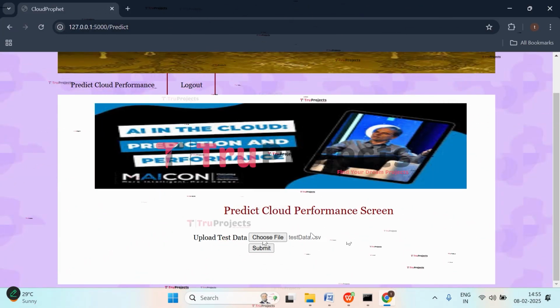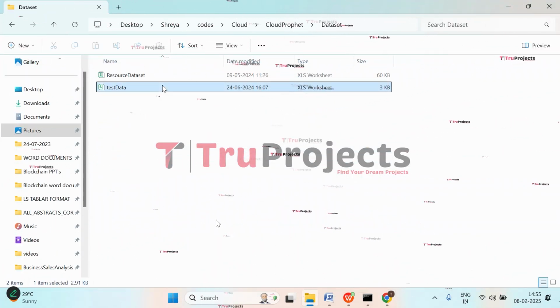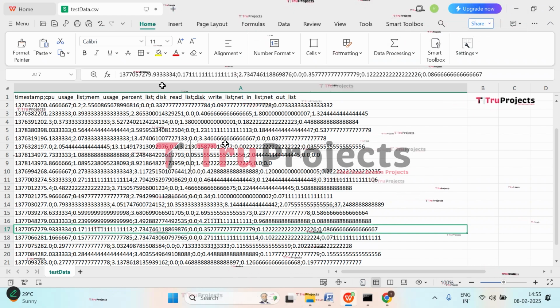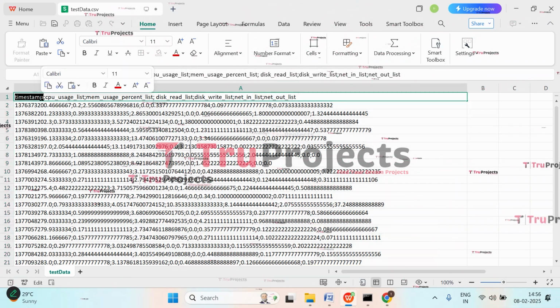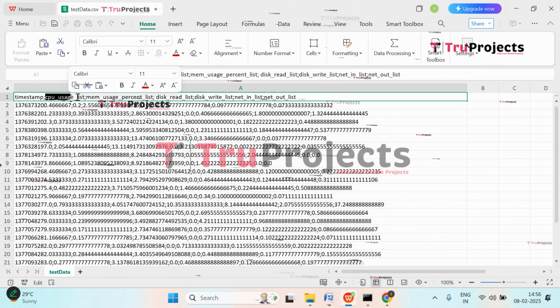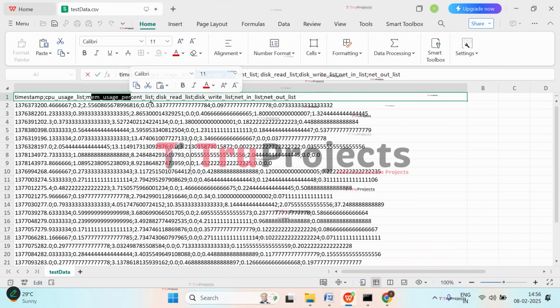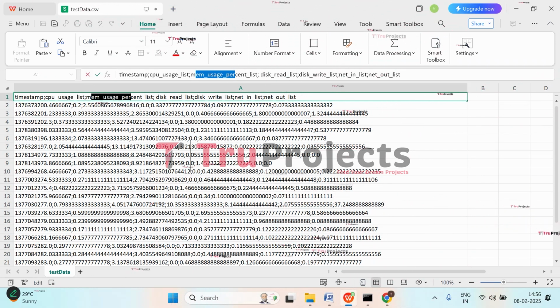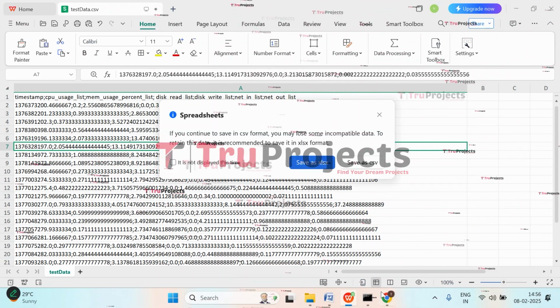Before submitting, let's see what we have in the test data file. So open the dataset, open the test data. So this is the data. These are the different test cases that we will be uploading now. So here we have attributes such as timestamp, CPU usage, memory usage percent. Like that, we have multiple attributes. Now close this. Get back to the application.